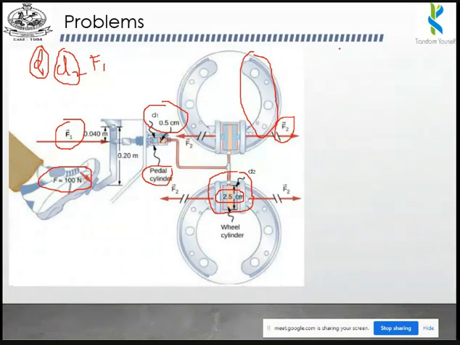The formula used here is F1 divided by A1 is equal to F2 divided by A2. Find the value of F2.